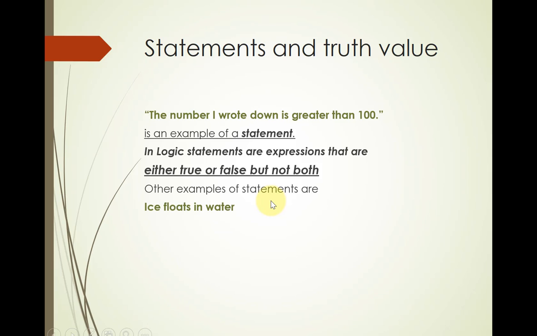Other examples of statements are: ice floats in water. Okay, that's either true or it's not. 5 is greater than 6. That's either true or it's not. It's not true. 6 is greater than 5. It's either true or it's not. So these are called statements. Statements are expressions or sentences that are either true or false, but not both. This, however, is not called a statement: where are you going? That's not true, it's not false, it's just a question.